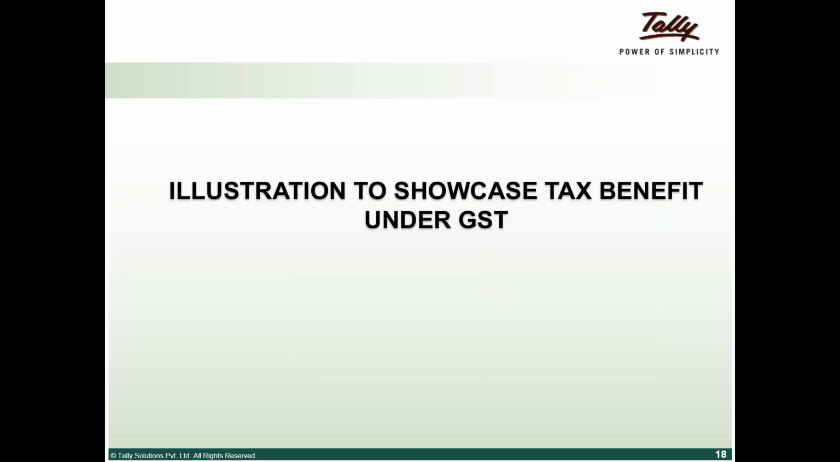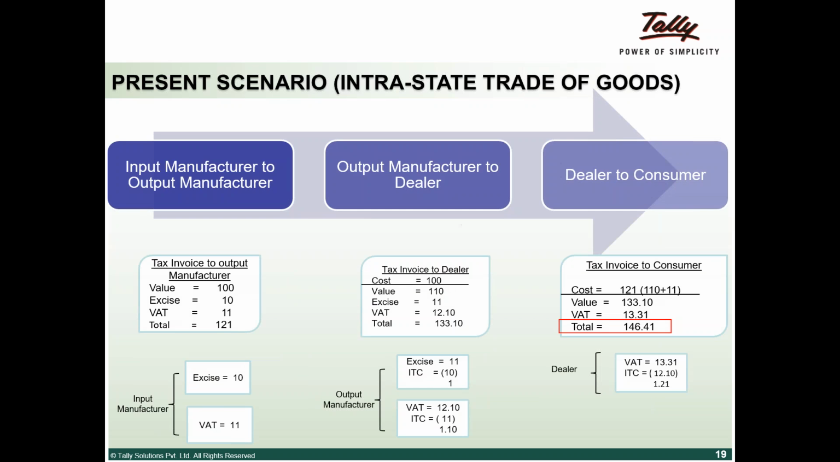Now this becomes important: what the tax benefit under the current regime is, and how it will look under GST. Basically, I've taken three streams of transactions. One is that the input manufacturer sells to the output manufacturer, the output manufacturer sells to a dealer, and the dealer sells to the consumer. You know that it's a chain of transactions, but I've split those transactions segment-wise.